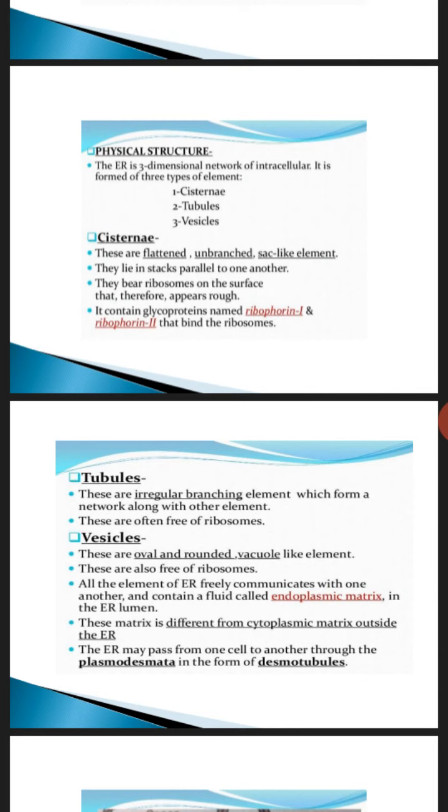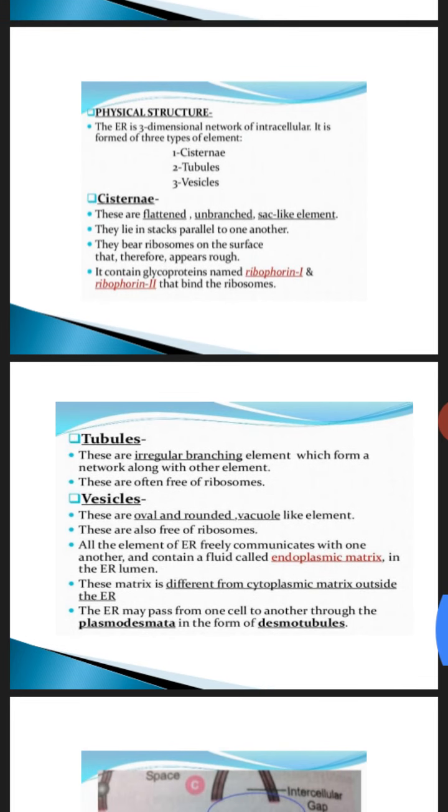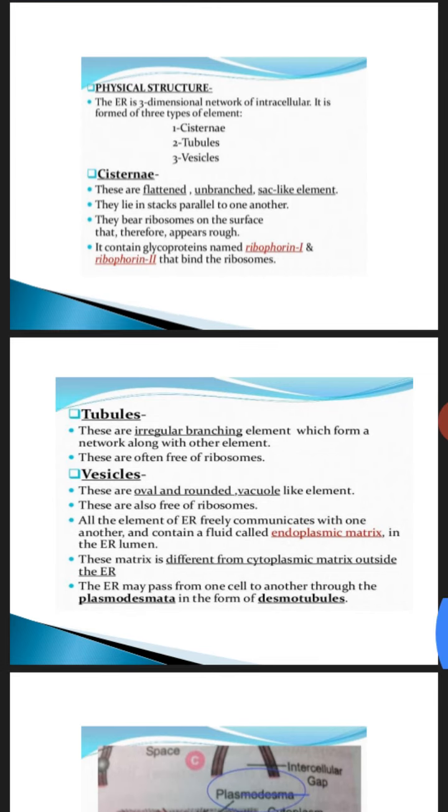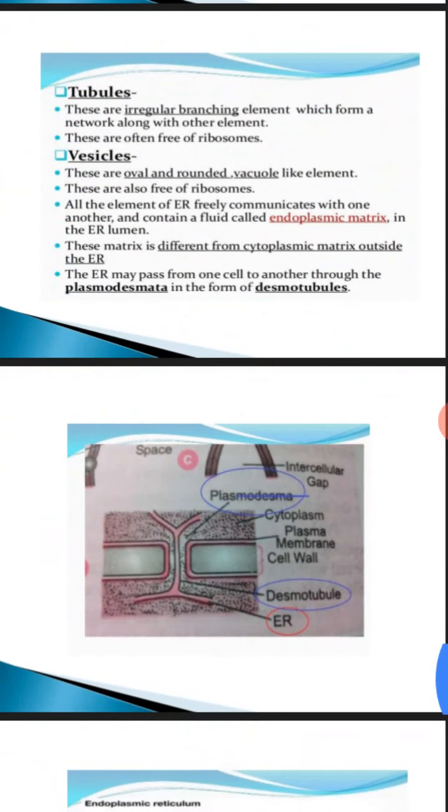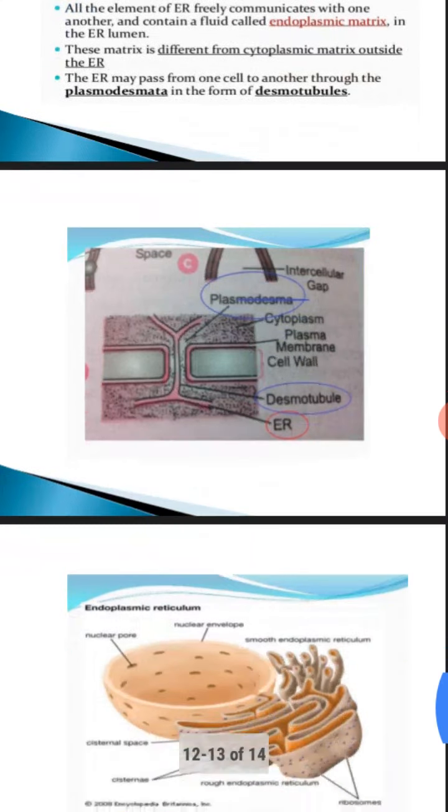The endoplasmic reticulum may pass from one cell to another. How is this connection made? Through plasmodesmata, in the form of desmotubules. So, when endoplasmic reticulum is passing from one cell to another, it is through plasmodesmata and in the form of desmotubules. Here in the diagram it is very clear, you can see the desmotubule, the plasmodesmata, and the endoplasmic reticulum, how it is passing.